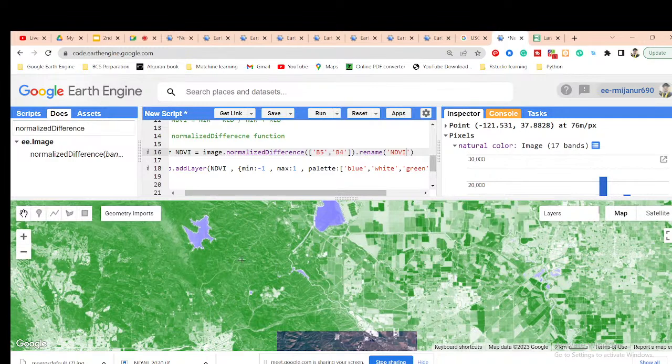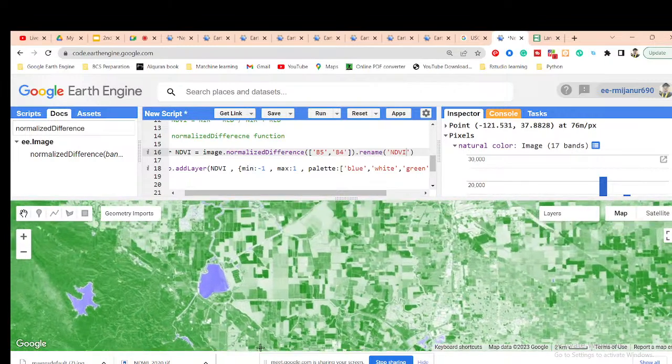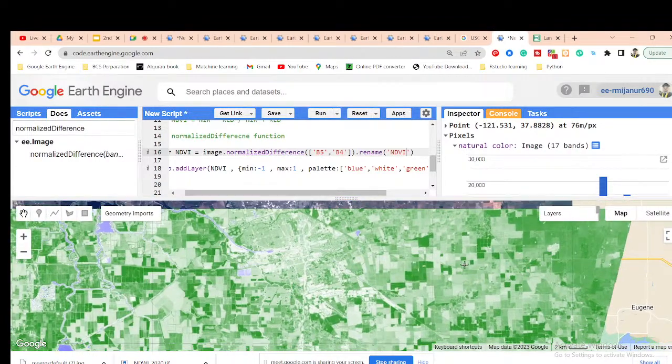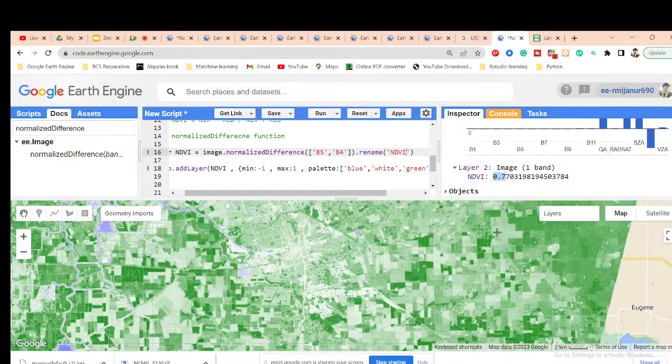This is the forest part, not cropland or agricultural land, it's totally forest. But this type of vegetation you can identify as cropland, and we can also get the value 0.7.